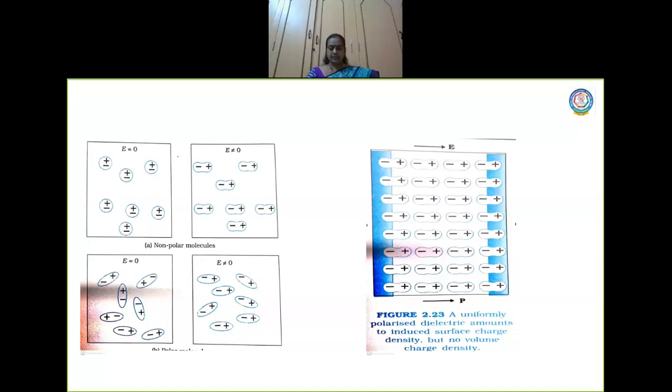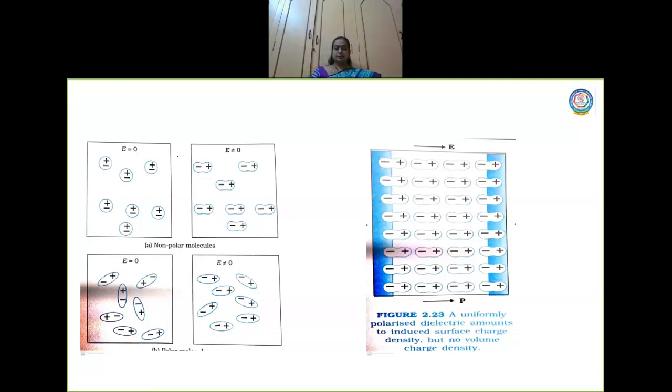Now these dipole moments will give rise to a net dipole moment of the dielectric in the presence of the external electric field. Yes or no? There is no dipole moment at all here. Now an electric field is given, this will produce an induced dipole moment due to the presence of the electric field, and all the charges here align. They are polarized. Now this is with respect to non-polar molecules, right?